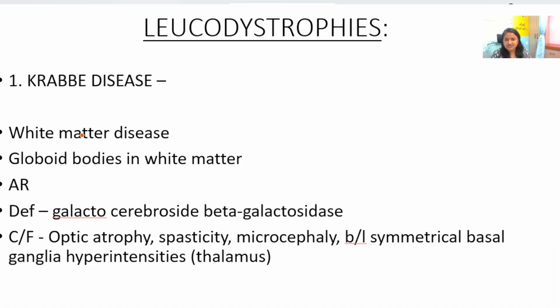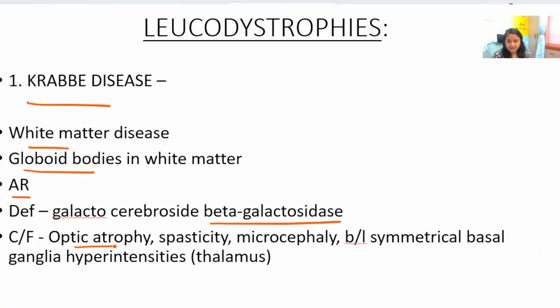So the first one is Krabbe disease. It mainly affects the white matter of the brain. There are globoid bodies in the white matter. The inheritance is autosomal recessive. The deficient enzyme is beta galactosidase, more appropriately, galactocerebroside beta galactosidase deficiency.